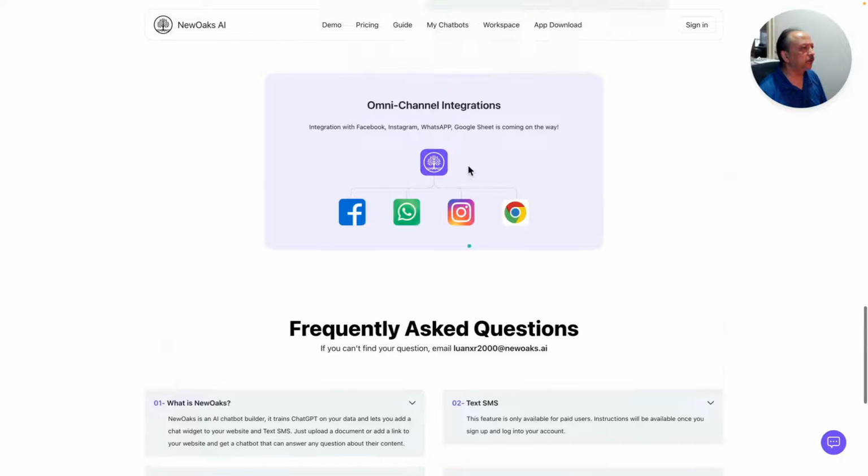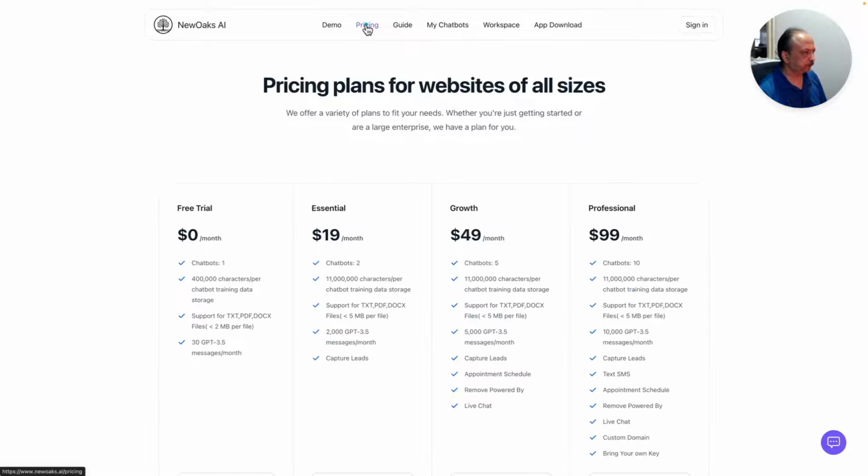I'm going to now show you pricing really quick. Here are some pricing plans for websites of all sizes, as they say. Free trial, they don't have a free plan, it's just a trial. It kind of is a free plan. I'm not 100% sure, although it has 400,000 characters per chatbot. In this case, you can only build one chatbot, and there are some limits on the source or the context that you would need to provide for the chatbot to get trained and then work.